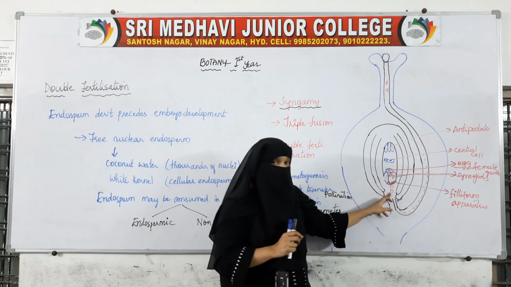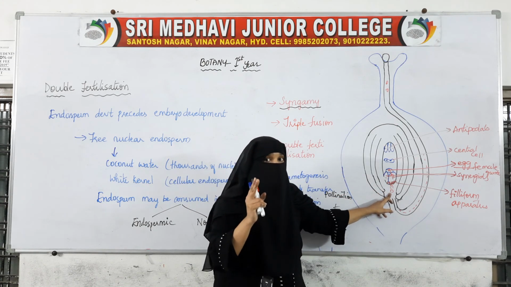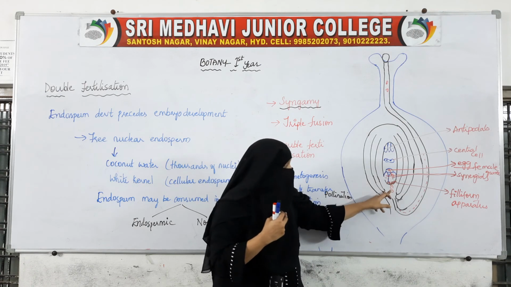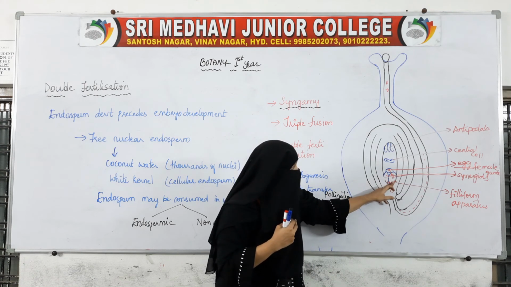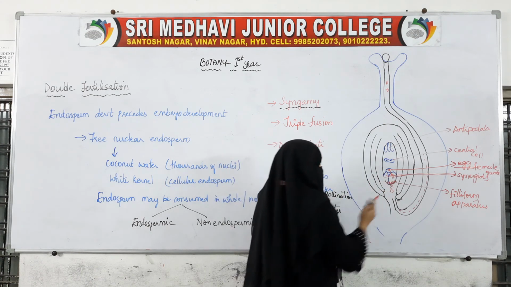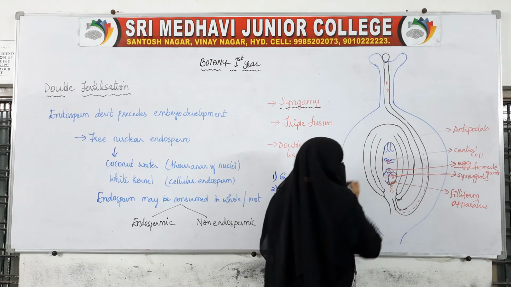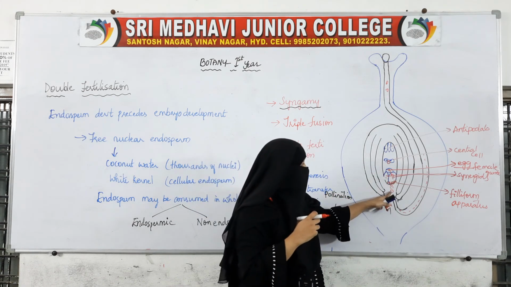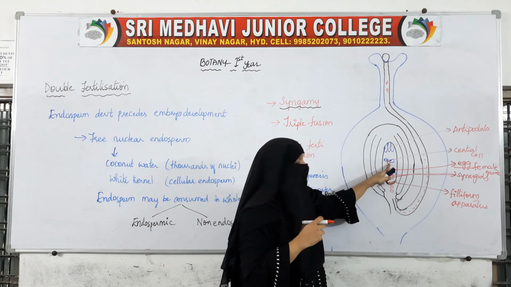Now what about the second? The pollen tube has given rise to two male nuclei. One has fused with the egg. Now the other will also enter, and the filiform apparatus will direct the second male nucleus to the middle cell, that is, the central cell.